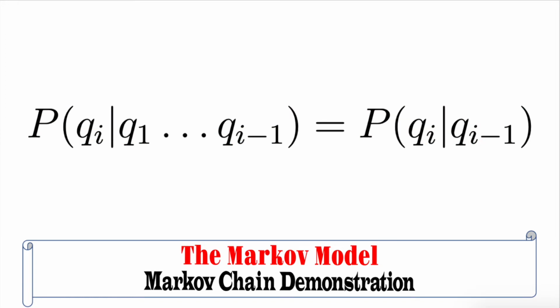Let me interpret the formula that is shown on the screen. The formula states that the probability of a word q sub i, given a sequence of words from q sub 1 to q sub i minus 1, is just the probability of the word q sub i, that is the current word, given the word q sub i minus 1, that is the preceding word.